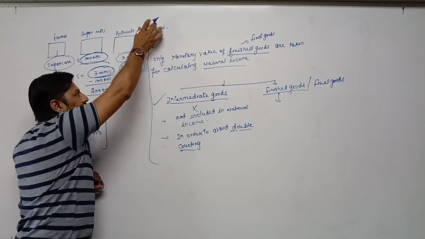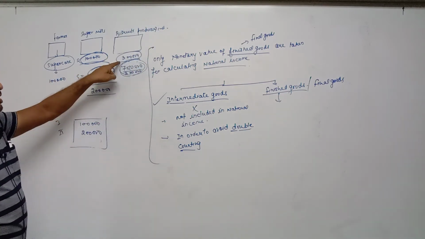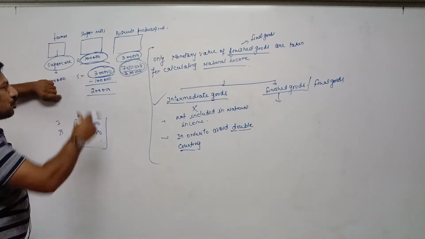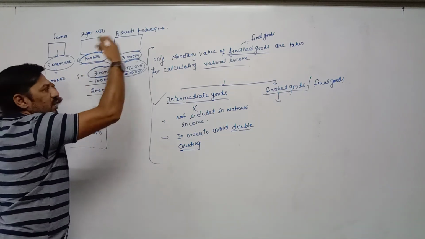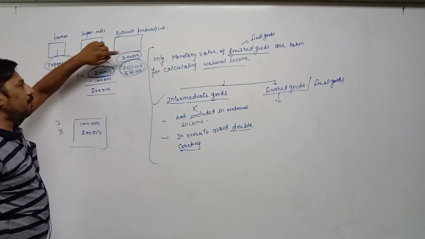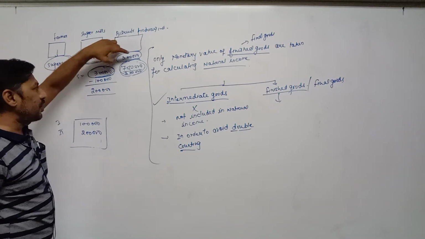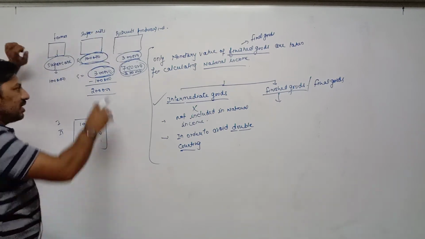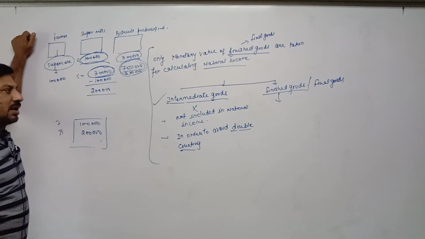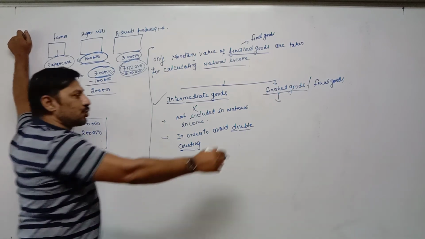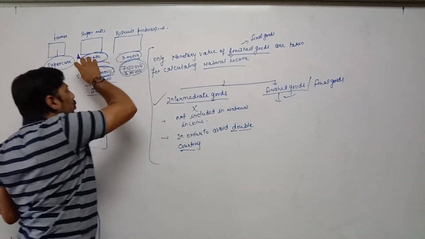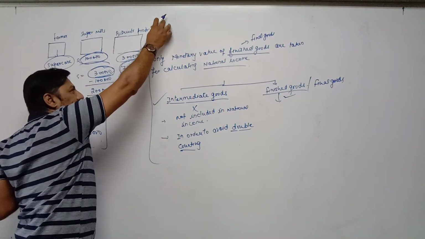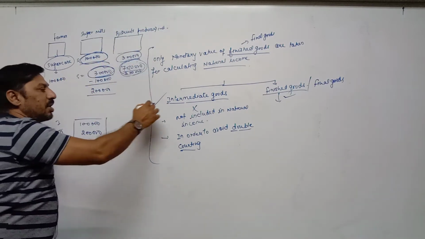For the biscuit producing company, the sugar is called intermediate goods because sugar is used for further production. Sugar is used for producing biscuits, sugar is used for producing cake or pastry. When sugar is purchased by us directly, then it is called finished goods. But when sugar is sold to biscuit producing companies, then it is called intermediate goods.